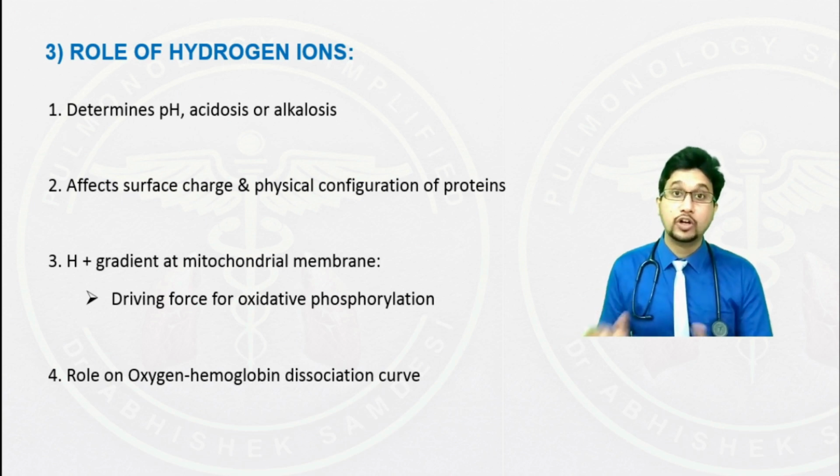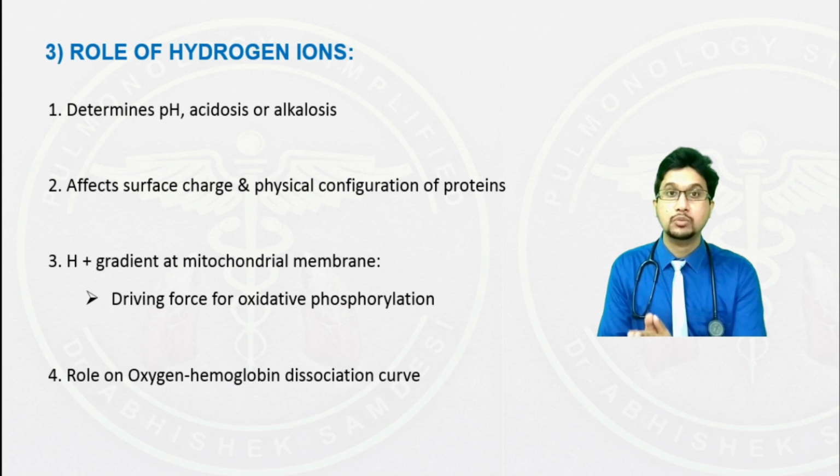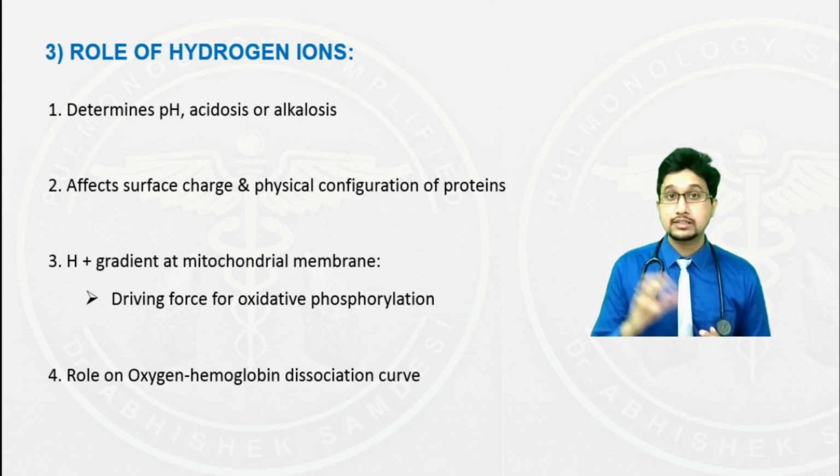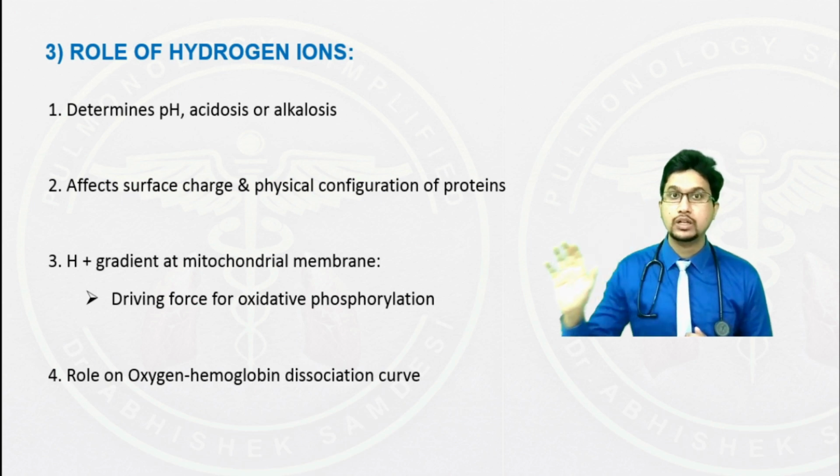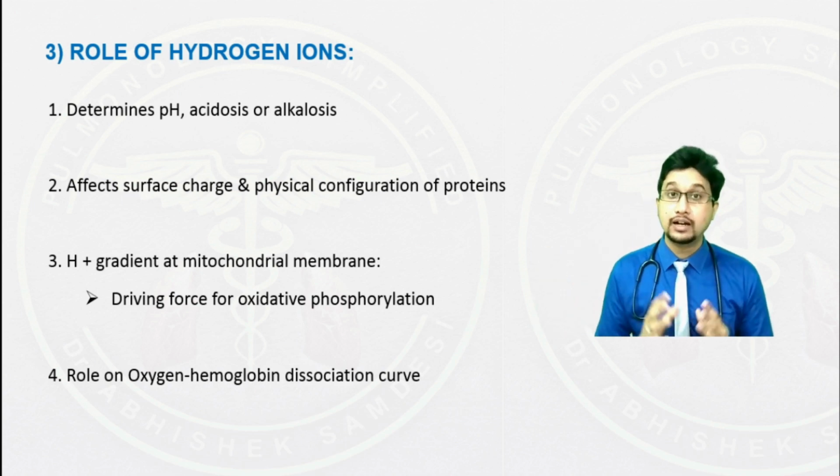Applying this concept on a patient, say the patient has increased hydrogen ions, so the patient has acidosis. What happens to the patient on the oxygen hemoglobin dissociation curve? Let us consider this at two levels. One is at the level of alveoli and one at the level of tissues. At the level of alveoli, when the hydrogen ion increases, there is a shift of the curve to the right.